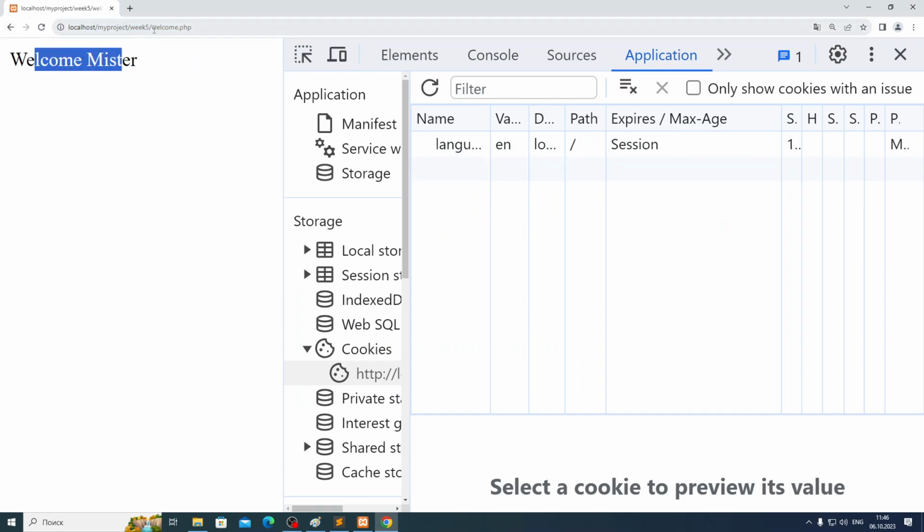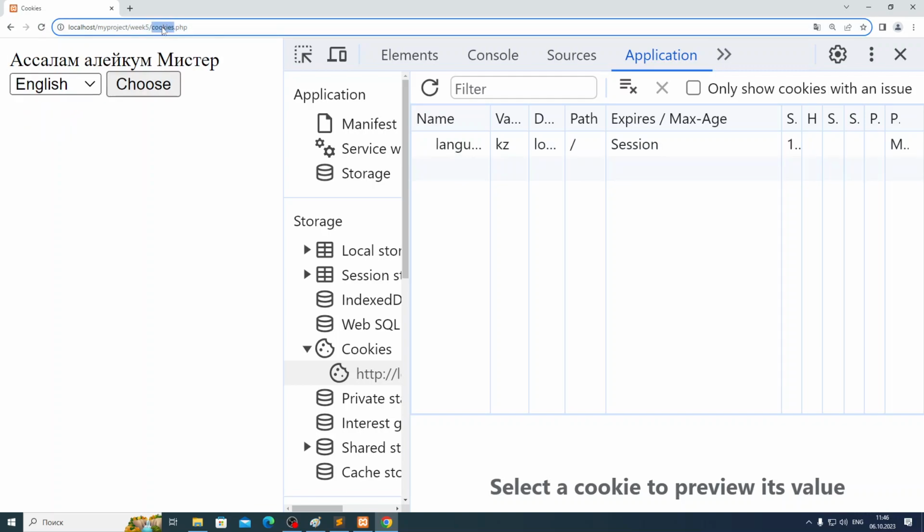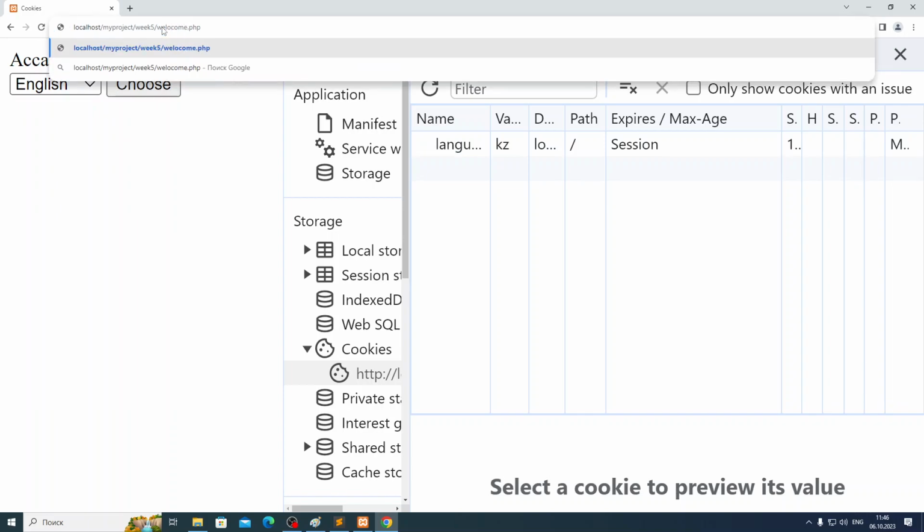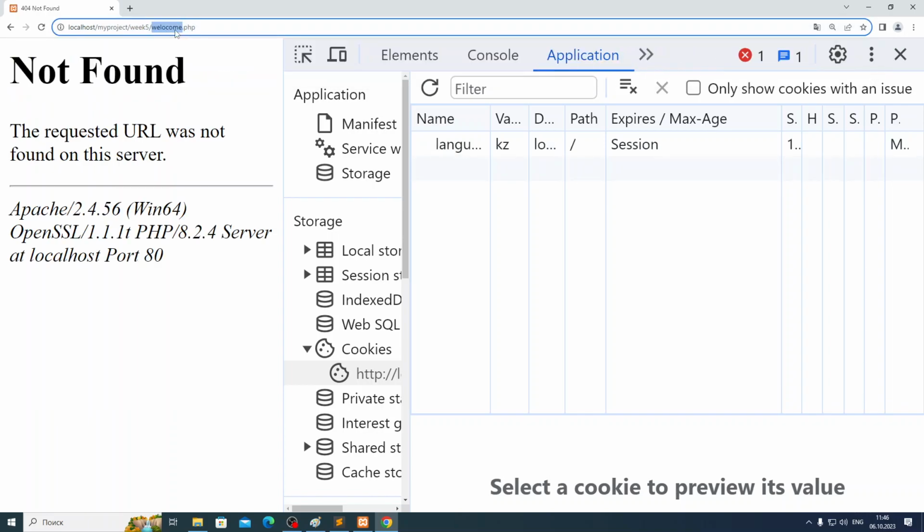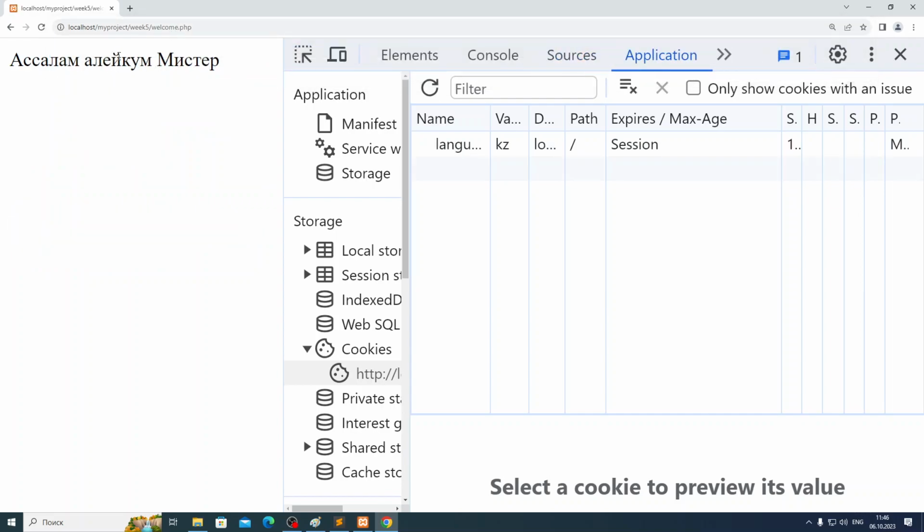If I go back to cookies PHP and choose another one, Kazakh, then I go to welcome PHP. Now it's in Kazakh. It's welcome PHP, another web page. Okay, guys. It takes information from here, from the cookie, from the browser. Is it clear, guys?